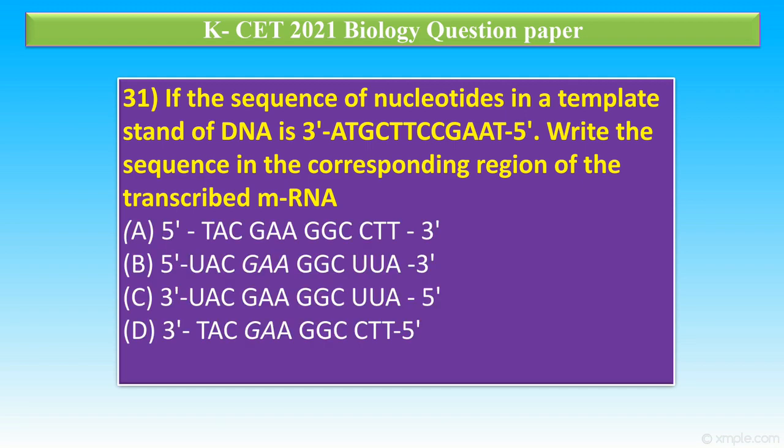So first option, it is from 5' to 3', TAC, GAA, GGC, CTT. Option B, 5' to 3', UAC, GAA, GGC, UUA. Option C, 3' to 5', UAC, GAA, GGC, UUA. Option D, 3' to 5', TAC, GAA, GGC, CTT. The correct answer is second option B.